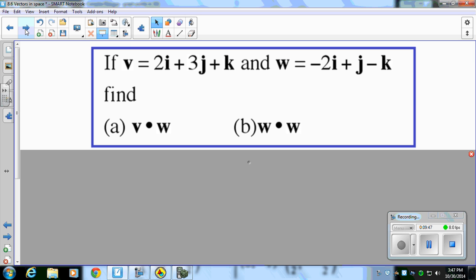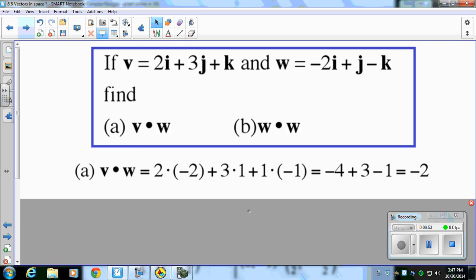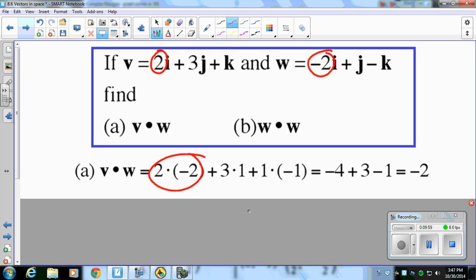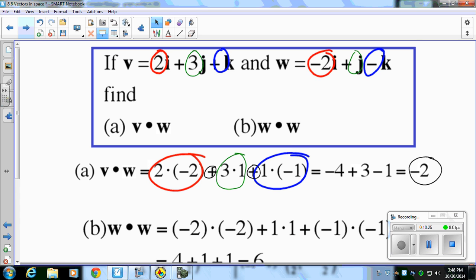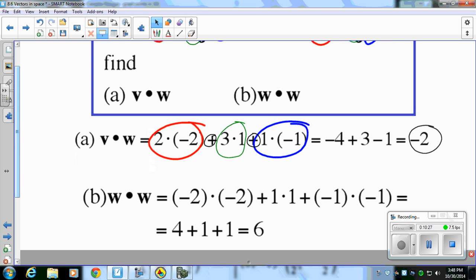So if we wanted to find the dot product of these two vectors v and w, very similar to how we did it before, making sure that our i's are lined up, our j's are multiplied together, and then our k's are multiplied together, and then just find the sum of those three components, and you get the dot product. Notice it's a similar idea to what we would get before.